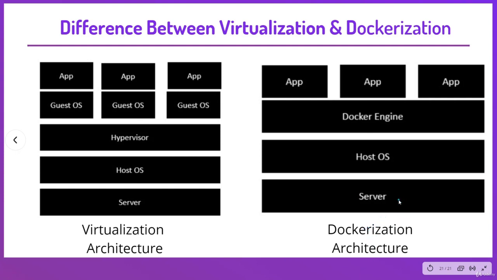The server is the physical server that is used to host multiple virtual machines, so this layer remains the same as the virtualization. The host OS is the base machine such as Linux or Windows, so this layer also remains the same. Now comes the new generation, which is Docker engine.